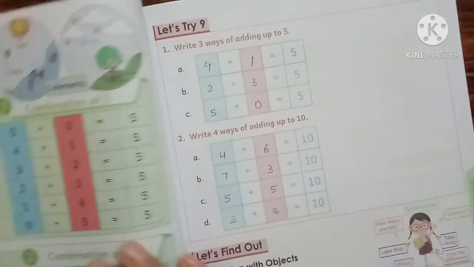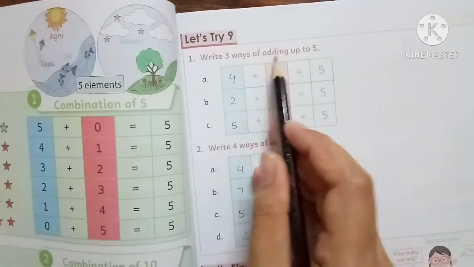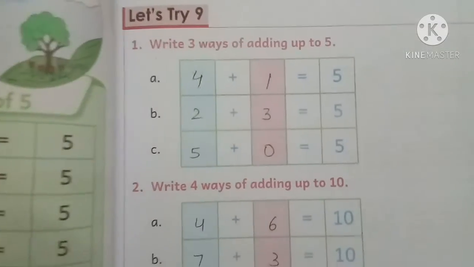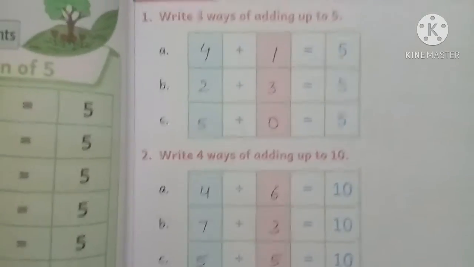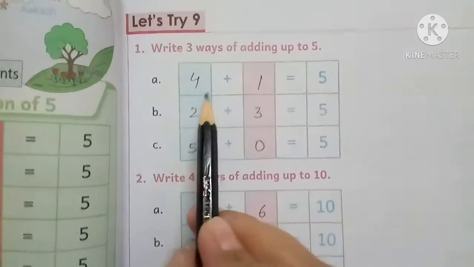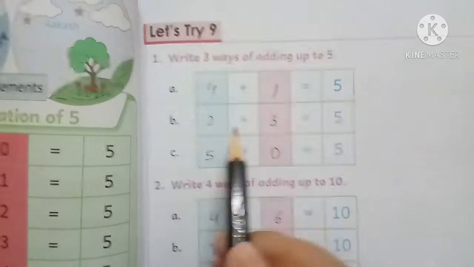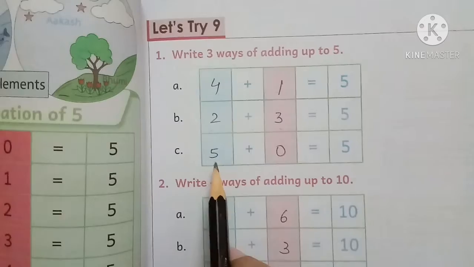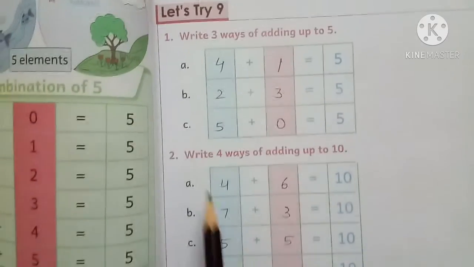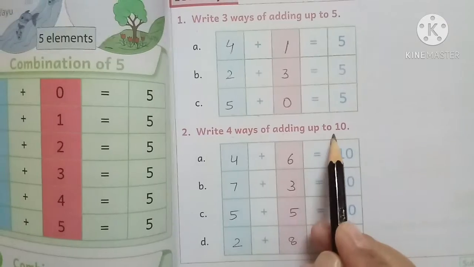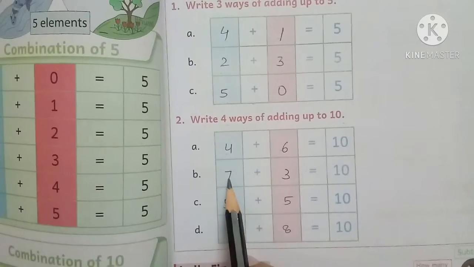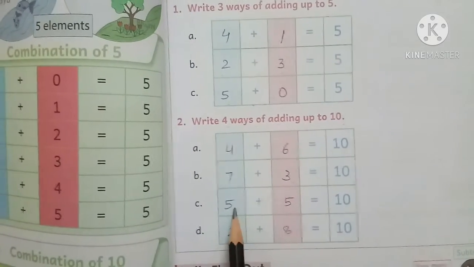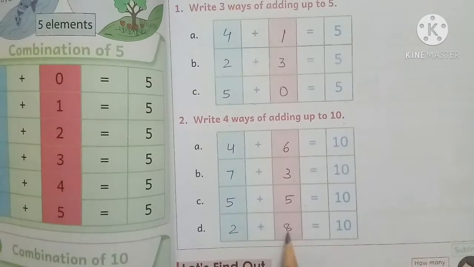Now here, write 3 ways of adding up to 5. Now we have to write 3 ways, means we can add different numbers to get the answer 5. Here first we have written 4 plus 1 we get 5, 2 plus 3 is 5, 5 plus 0 we get 5. Write 4 ways of adding up to 10. 4 plus 6 we get 10, 7 plus 3 is 10, 5 plus 5 is 10, 2 plus 8 is 10.